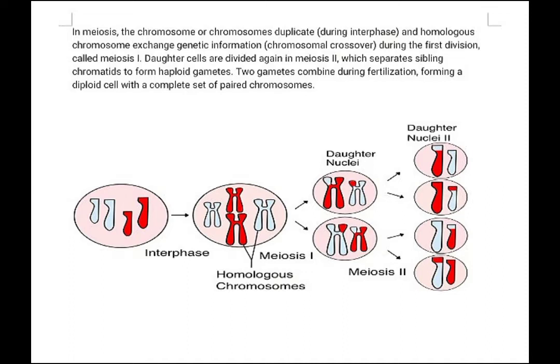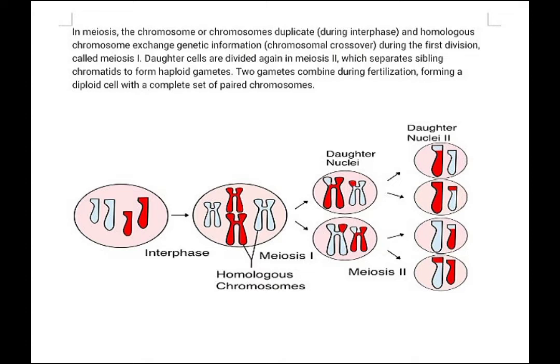In meiosis, the chromosomes duplicate during interphase, and homologous chromosomes exchange genetic information, or chromosomal crossover. During the first division, called meiosis 1, daughter cells are divided again in meiosis 2, which separates sister chromatids to form haploid gametes. Two gametes combine during fertilization, forming a diploid cell with a complete set of paired chromosomes.